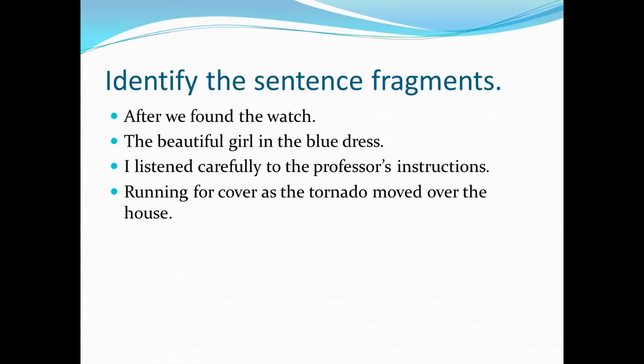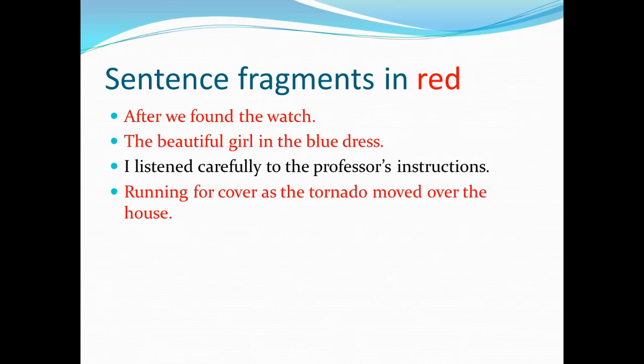And the last one, "running for cover as the tornado moved over the house." So which of these are sentence fragments?